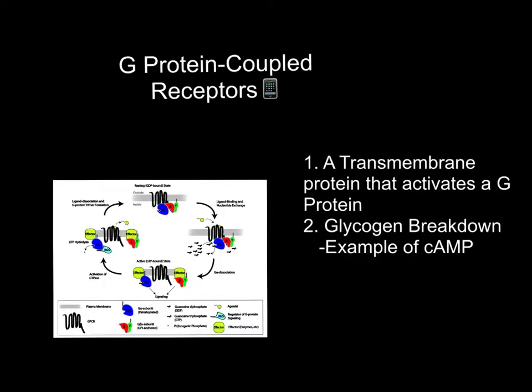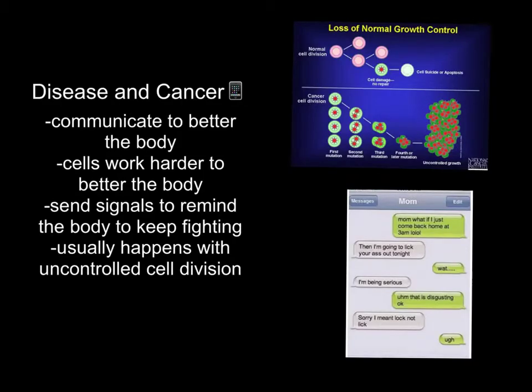G protein coupled receptors are transmembrane proteins that activate a G protein, and glycogen breakdown is an example of cAMP. Disease and cancer in cell communication.